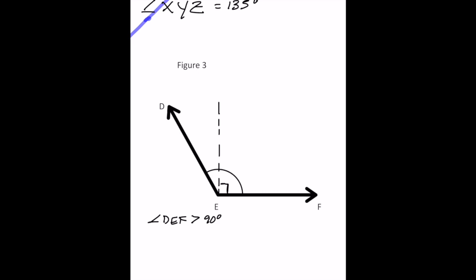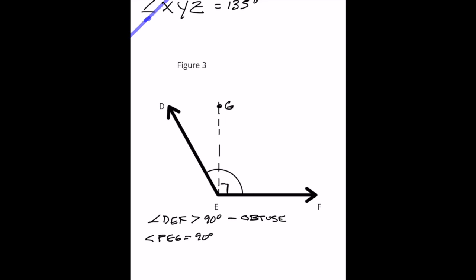Okay, so therefore we know greater than 90 is called obtuse. And what could it be? I'm going to take a guess. We know it's greater than 90. This angle formed, I'm going to call this G because I just want to show you through proof that the angle FEG is equal to 90 degrees.